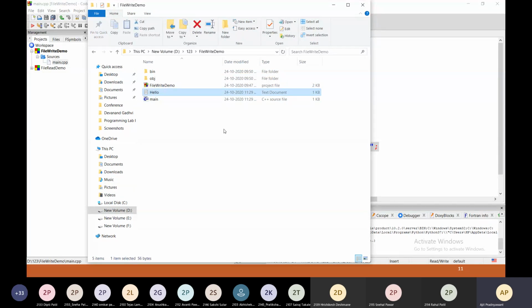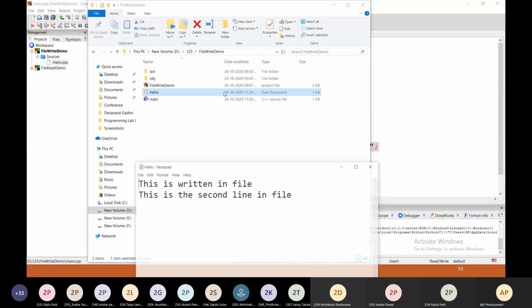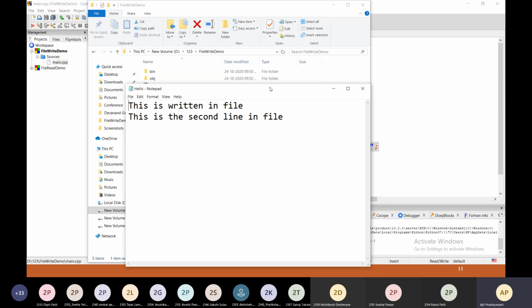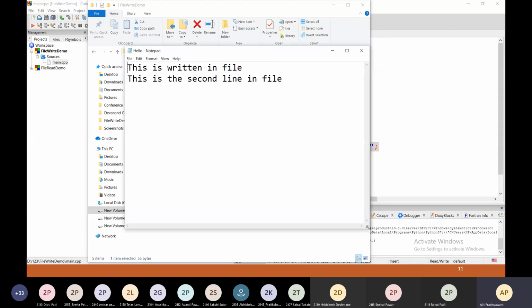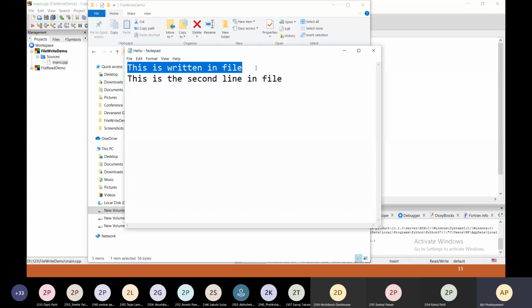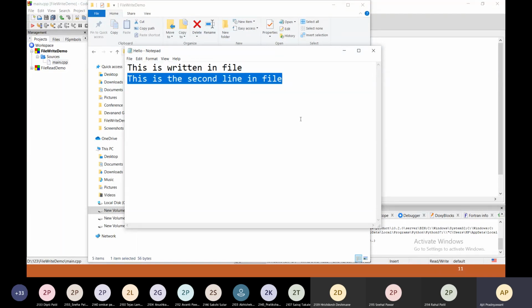I am going to open it and see whether contents are written into the file or not. So yes, this is my file, and this is the content I have written into the file. This is written in the file, and the next statement is this is the second line in the file.